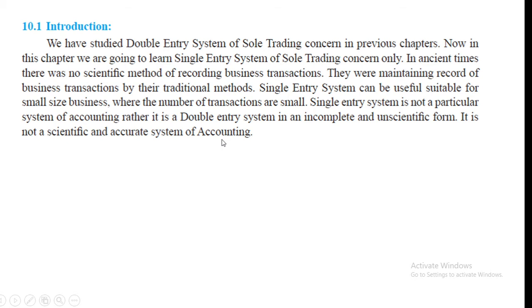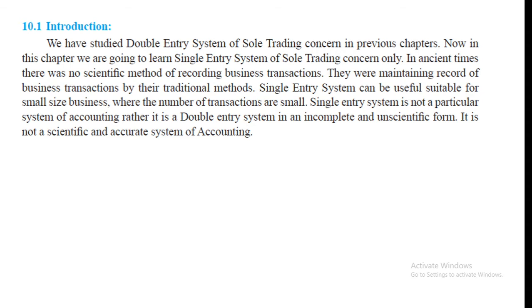Students, earlier you studied double entry accounting system, which is a scientific and complete method of accounting. But at the same time it is costlier also. Why? Because it needs some training and education on how to maintain it. So it is costlier.